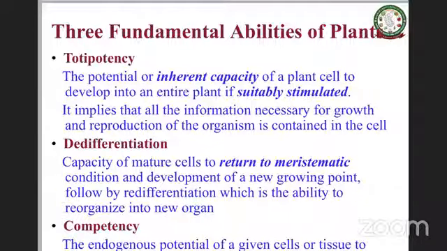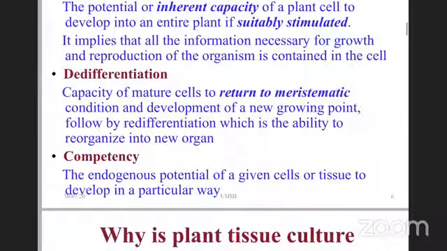So differentiation and de-differentiation are fundamental abilities of plant cells, but we need to give those conditions in terms of hormone and media in vitro. Then another important thing is potency. Potency is the endogenous potential of a given cell or tissue to develop in a particular pathway. If you want that particular cell to go in one particular pathway, you can make it go that way, provided you give those conditions to the cell.